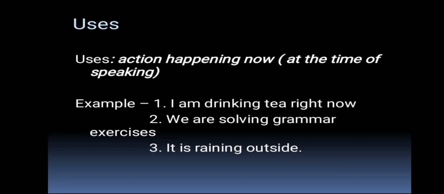Now coming to the uses of the present continuous tense. The first use of the present continuous tense is to explain about the action happening right now, means at the time of speaking. Like first example, I can tell that I am drinking tea right now. In this sentence, the first use of present continuous tense is shown.